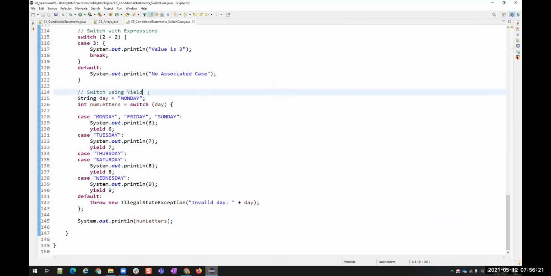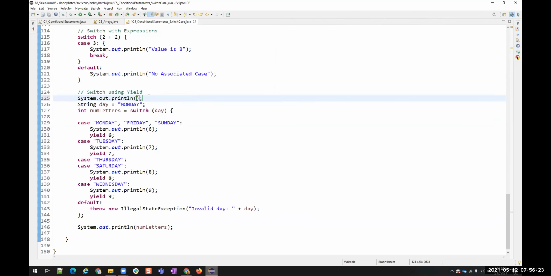Okay, I'll write some extra SYSO statements. Yield started. Then value after yield from switch.